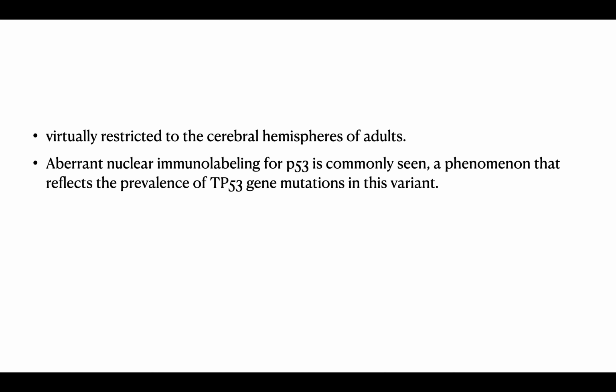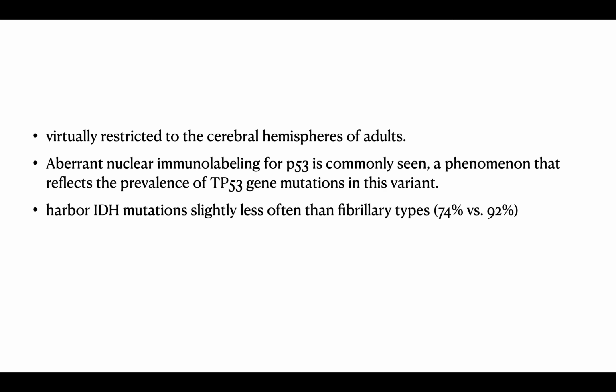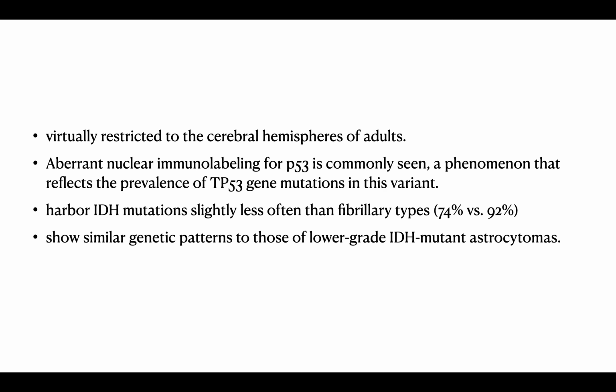Aberrant nuclear immunoreactivity of P53 is common, a phenomenon that reflects the prevalence of TP53 gene mutation in this variant. They harbor the IDH mutation slightly less often than fibrillary type, 74% compared to fibrillary, which is 92%. Shows similar genetic patterns to those of lower grade IDH mutant astrocytomas.